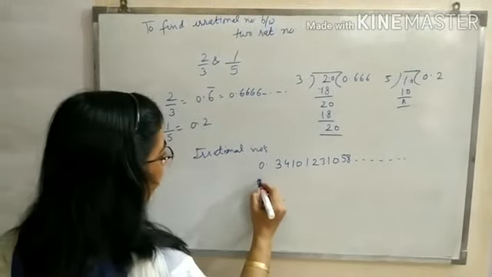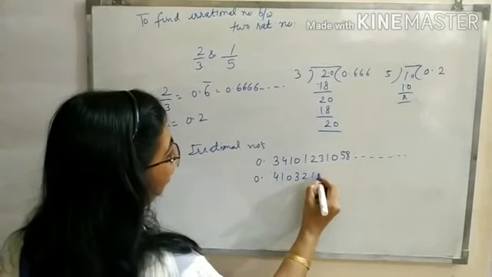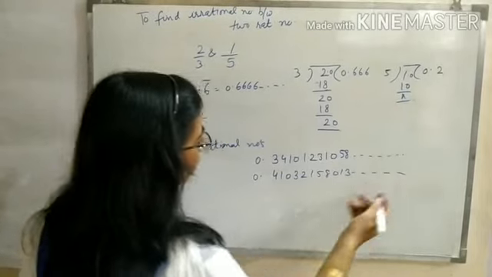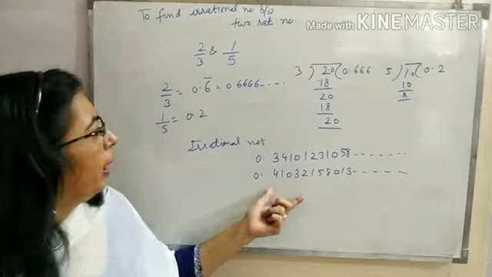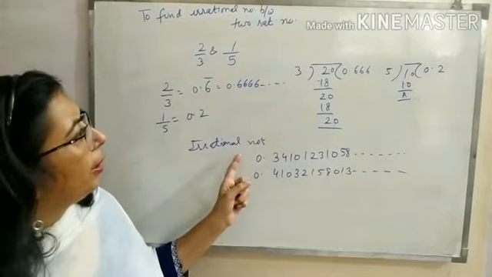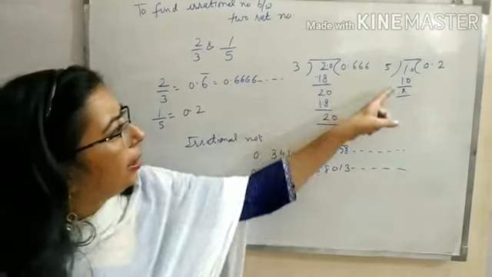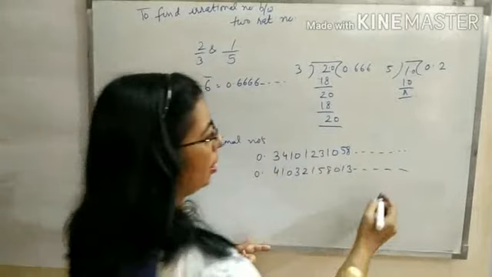Any other irrational number you want to write can be 0.4103215801 3 and so on. Any digits you can write, and it should be non-terminating and non-repeating, so those become irrational numbers. So when you are given two rational numbers, write them in decimal expansion form and then write any two irrational numbers between these two.